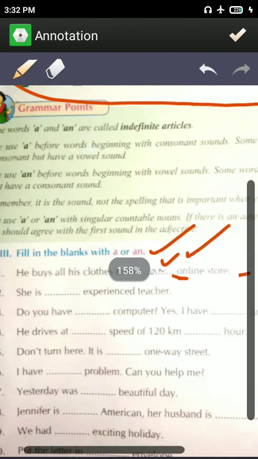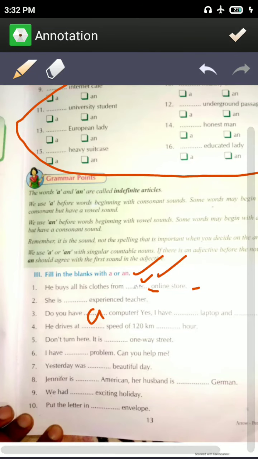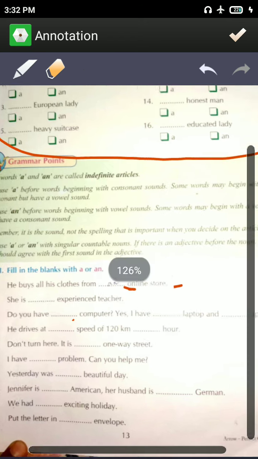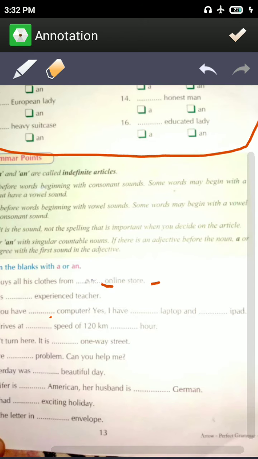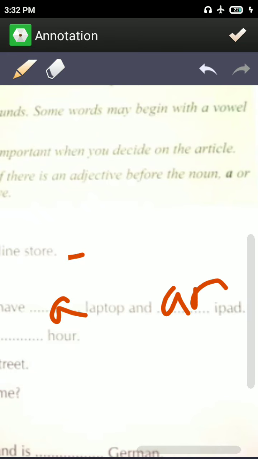Do you have a computer? Because it is asking about any computer. Yes, I have a laptop. It is talking about a laptop and an iPad. The answer will be an iPad, a laptop.